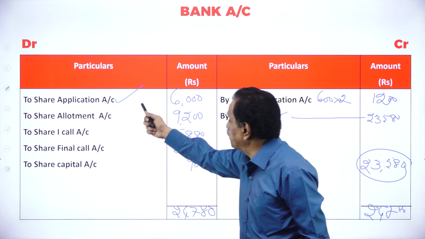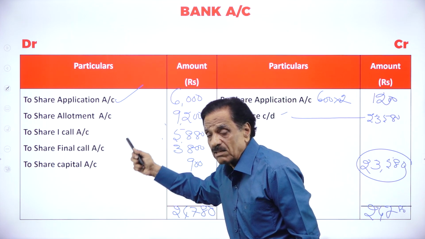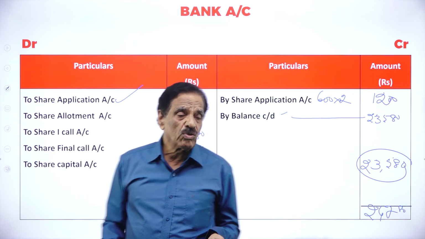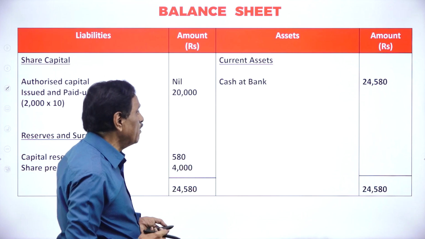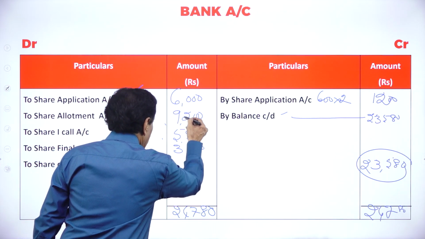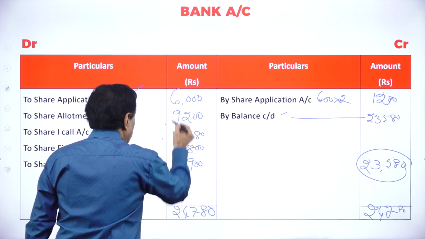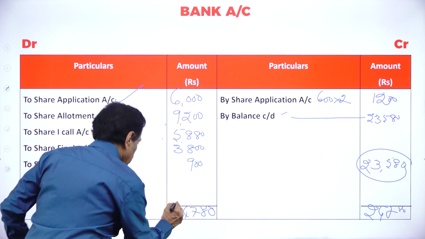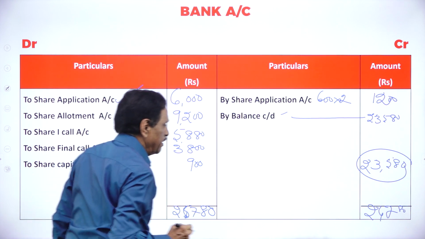This is money received on application, on allotment, on the first call, on the final call, forfeited and reissue. How to show it in the balance sheet I am going to explain now. 0, 8, 2 plus 8, 10, 18, 27, 2 plus 6, 8 plus 7, 17, 22. This is 25,780.